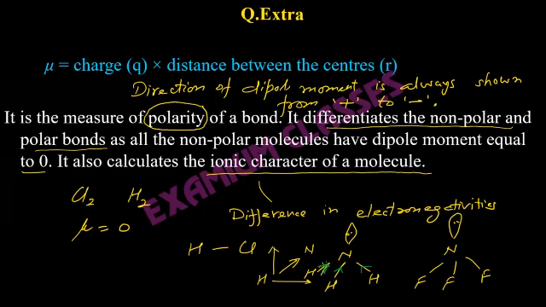But in case of the NF bond, the direction of dipole moment will be towards fluorine, not towards nitrogen, because fluorine is more electronegative as compared to nitrogen.